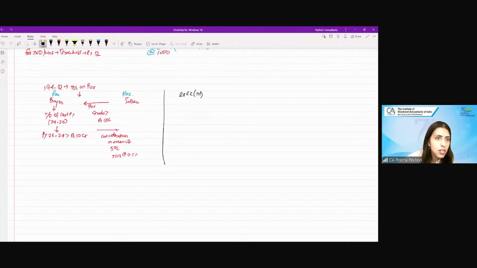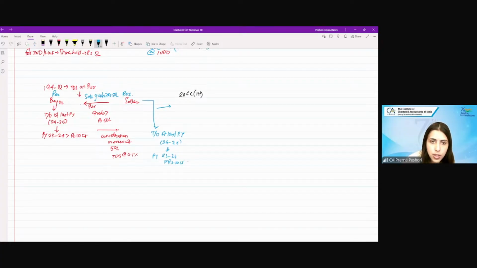Seller: turnover of the last previous year, for 24-25 again it will be 23-24, the previous year, greater than rupees 10 crore. The rest of the conditions remain the same: sale of goods greater than rupees 50 lakh.